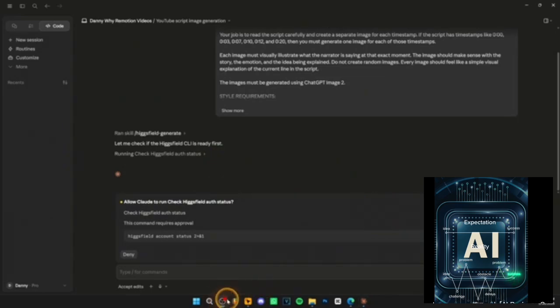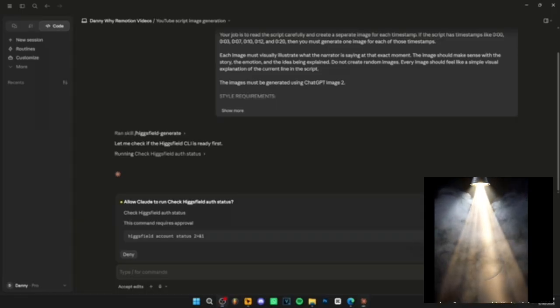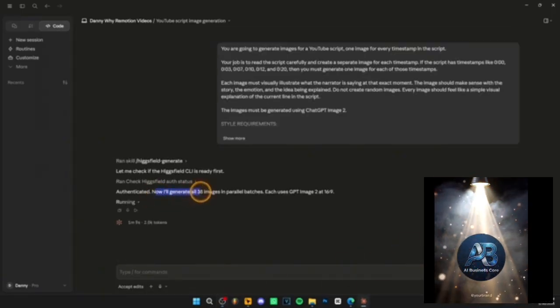I don't think you can see it. Let me, yeah, you can't actually see it because of my webcam. So I'm gonna take my webcam off. So as you can see over here, allow once or allow always, click always allow, right? As you can see, now it'll generate 38 images.